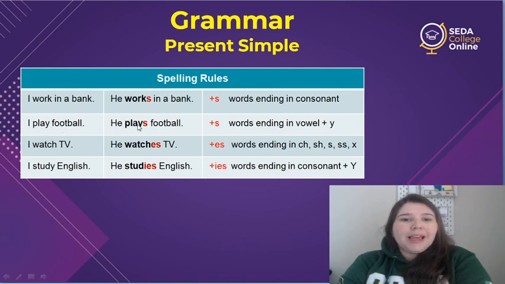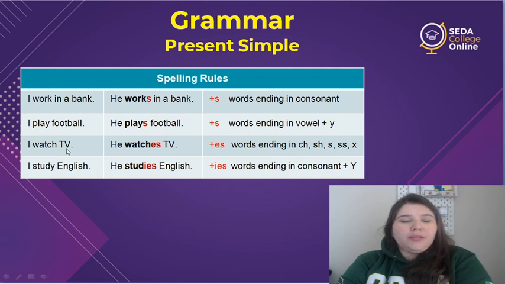He plays football. So we also add one s in words ending in vowel plus y. A is a vowel and then we have y. In this case, we just add one s. All right?